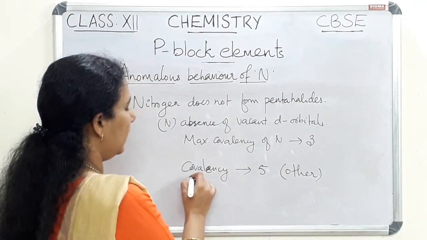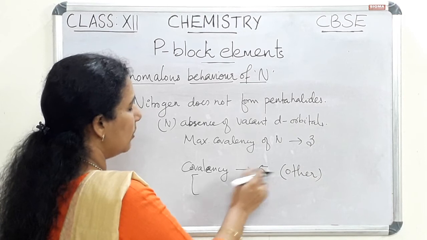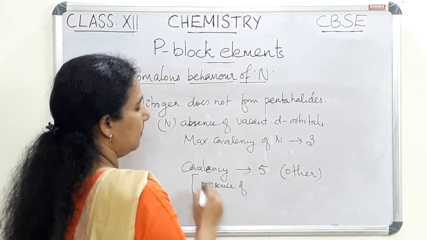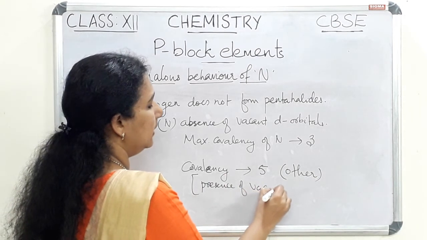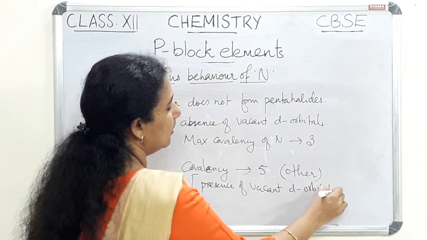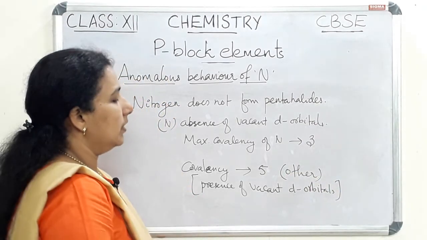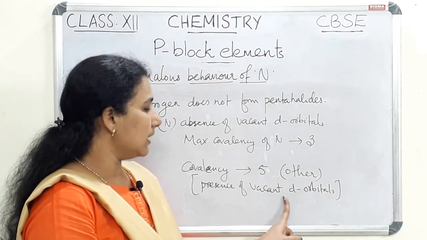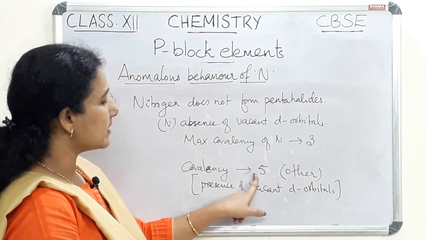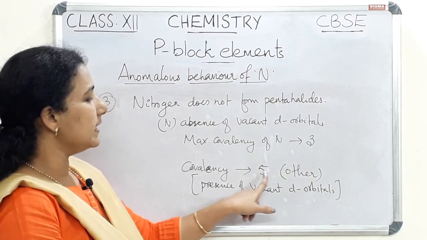The covalency of 5 is due to the presence of vacant d orbitals. Except nitrogen, in all the other cases the atoms have vacant d orbitals, so they can expand the covalency up to 5.